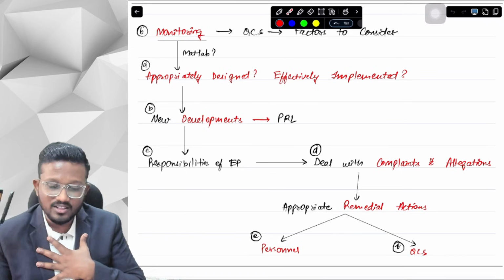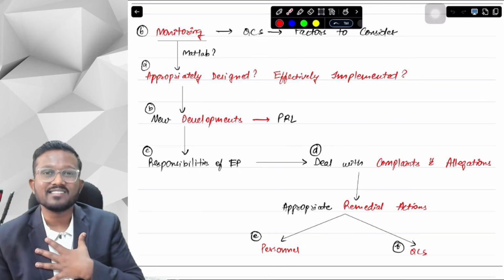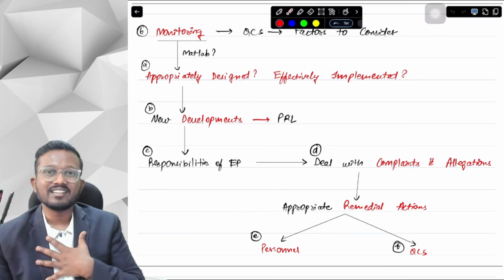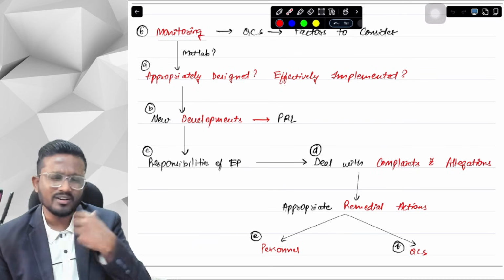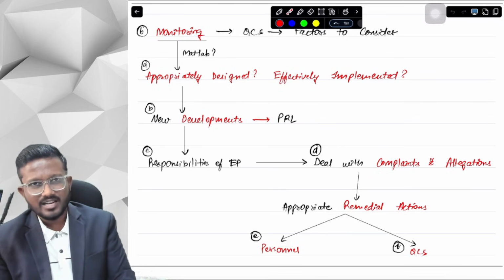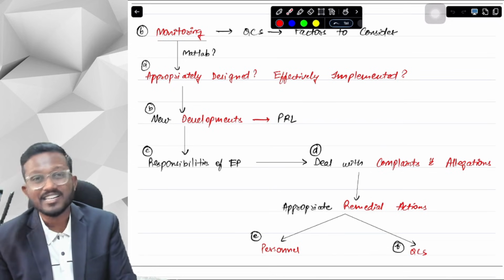You will not find them in your ICAI module, and you will not find them in my concept book, because they are no more relevant to you in your new course. So don't worry about it. I have covered everything that is relevant, and I want you to put in less effort and score the maximum marks you can.